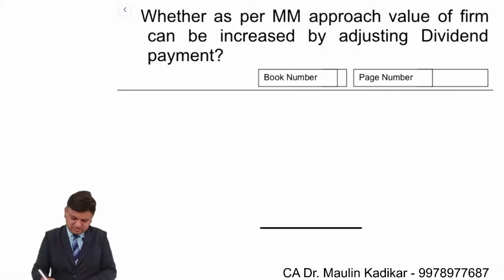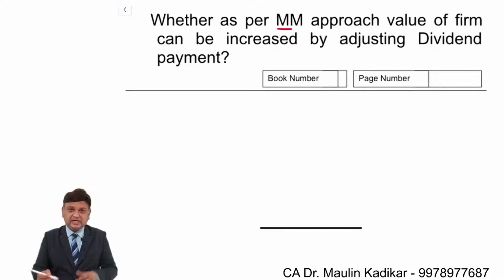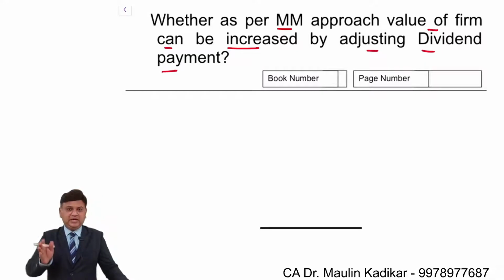Next question: whether, as per the Modigliani and Miller approach, the value of the firm can be increased by adjusting dividend payment? That is the question. I want you to answer this question in the chat box.